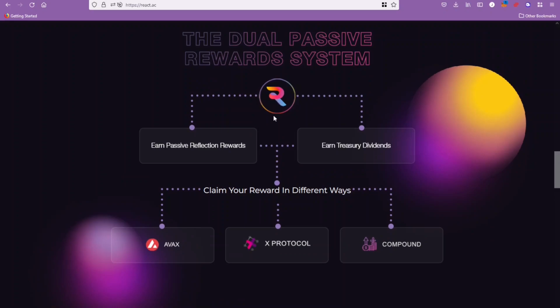So there's a nice image that explains how the dual reward system works. On one side you've got your reflections in AVAX token, and on the other side you've got your dividends from the money earned from investing in the Rebase protocols. And then you can claim your rewards in different ways. This is what I was talking about before. You can choose to claim your rewards in AVAX,